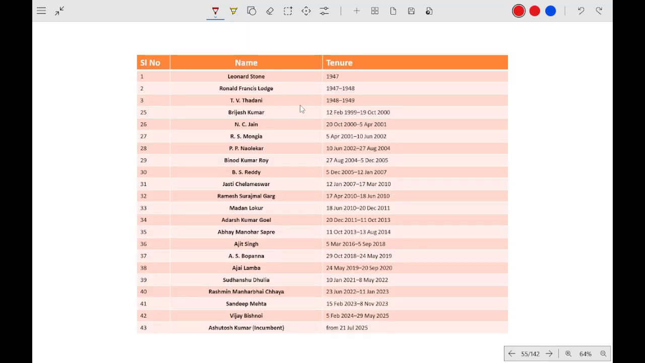And these are the names of the judges. Chief Justice of Gauhati High Court. The first one is Leonard Stone, and the first Indian is TV Thadani. And these are the names. And from 21st July, who is the current Chief Justice? He is known as Ashutosh Kumar. It is better if you remember all these names.